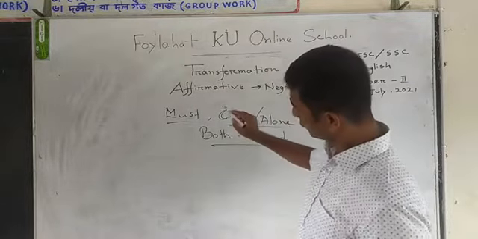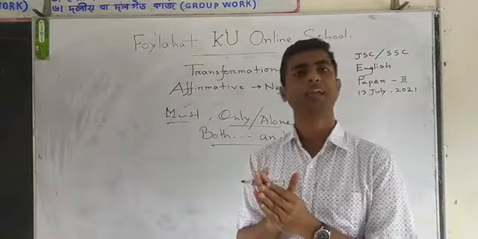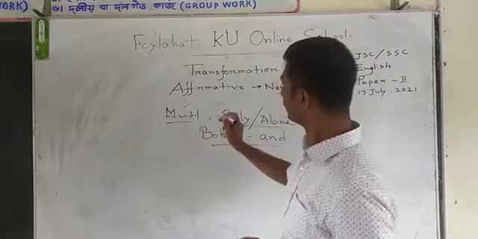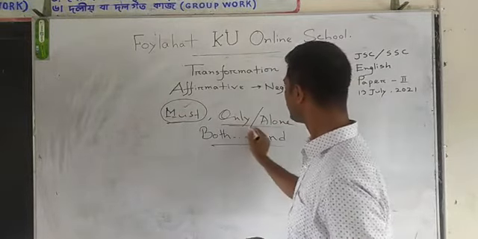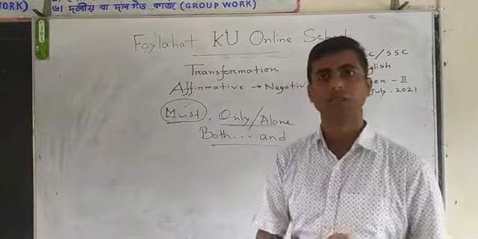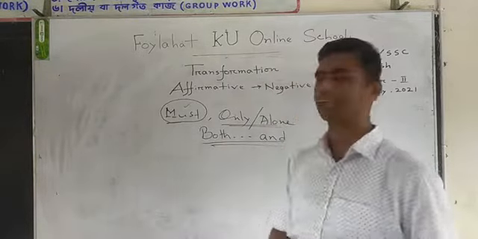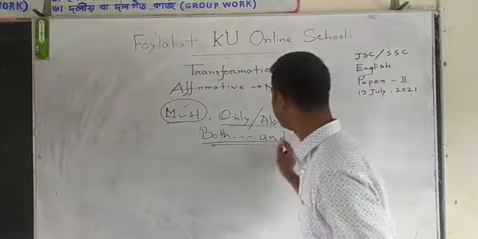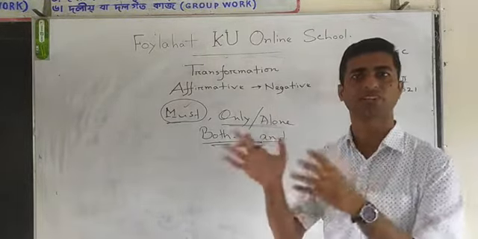So we learned how to make a sentence negative which has the word must. Then if we find only or alone, how can we make it negative? And if there is both and, how can we make the sentence negative? We have learnt it.